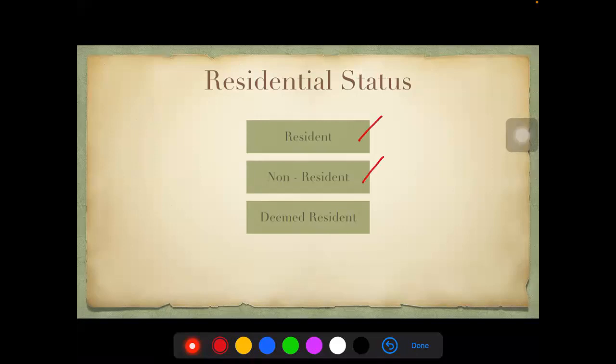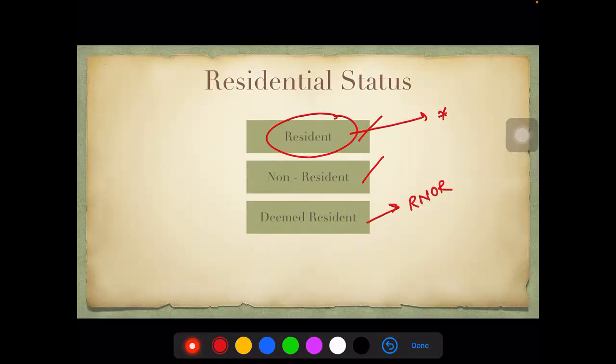2 changes which have happened is, one, they have added something here. And they have introduced a separate segment called deemed resident. Please remember, there is no residential status as a deemed resident, but a set of category of people will now be deemed to be resident. They are also to be classified as RNOR only. So when your question asks about the residential status, you will say that they are deemed to be residents, but the status is RNOR only.